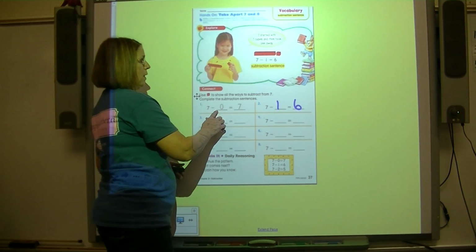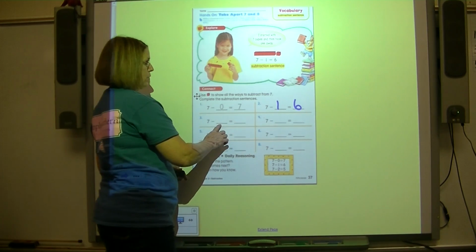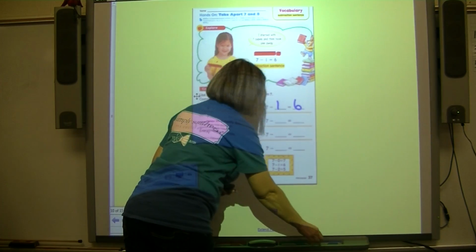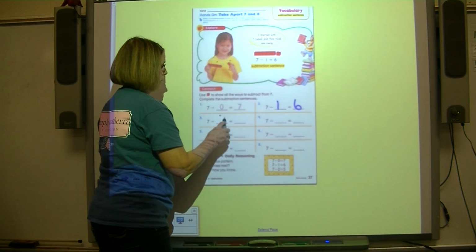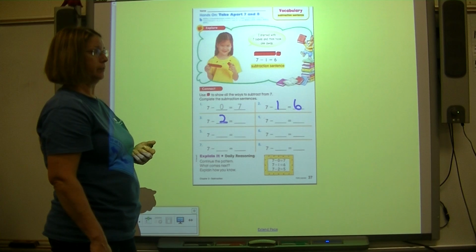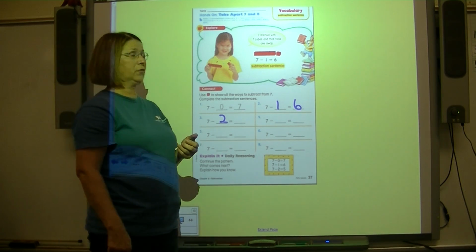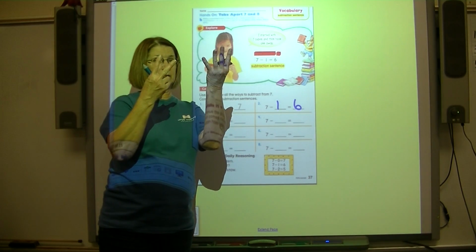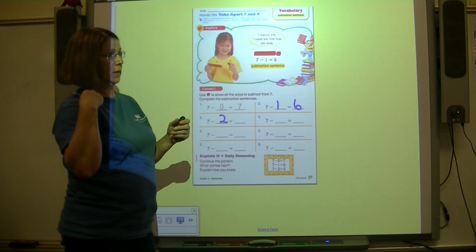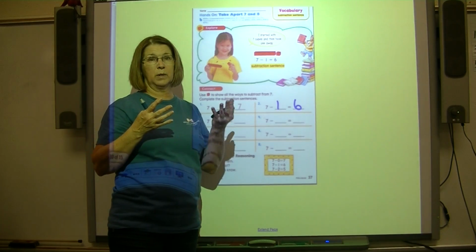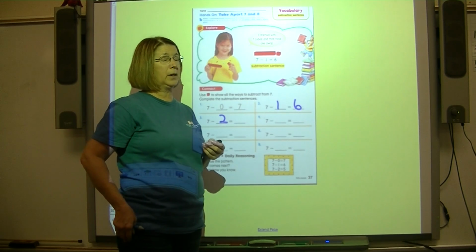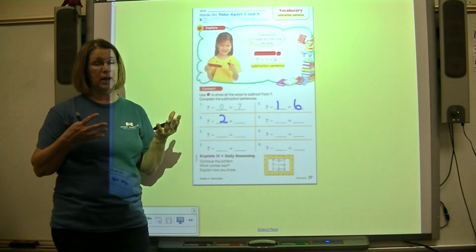All right, first we took away 0, and then we took away 1. Now we're going to take away how many? 2. Take away 2. Find your difference. Use your counters or your fingers. You can hold up 7 and take down 2. How many do you have left? The thing about using fingers, they're always going to be with you everywhere you go. You might forget to take your red and yellow counters with you somewhere, but you're always going to have your fingers.